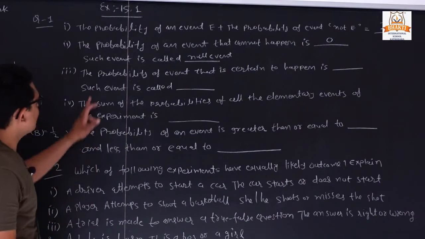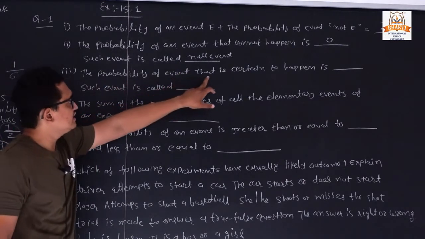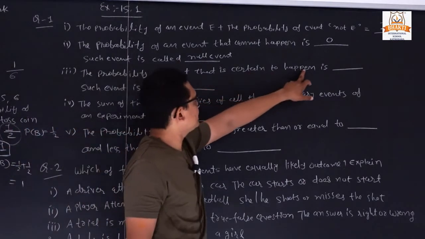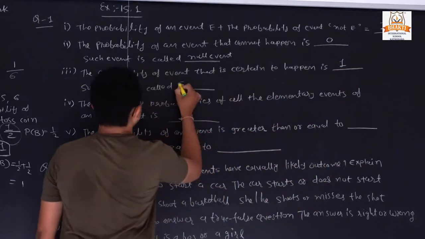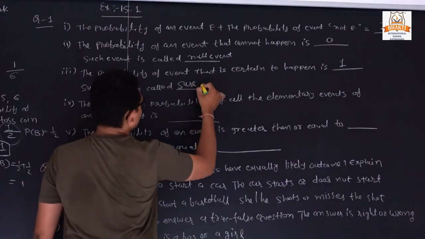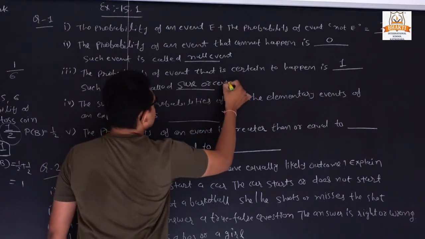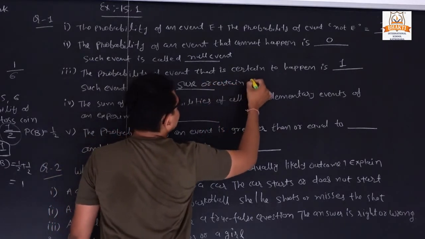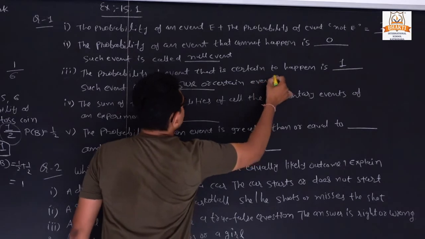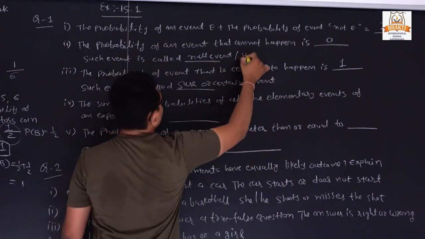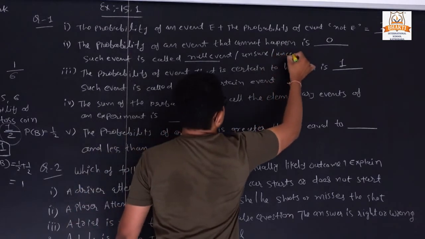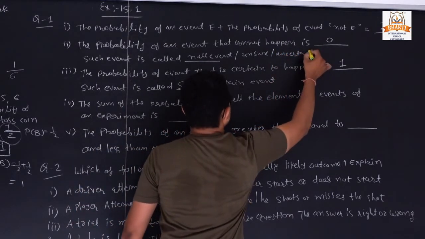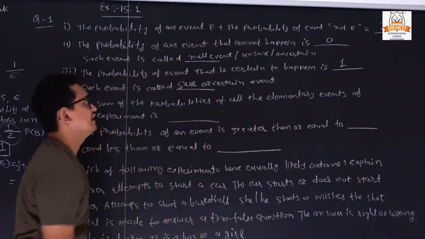And the probability of an event that is certain to happen is 1. So it is called a sure event. Clear? Sure, or sometimes it is also called a certain event. A null event is sometimes also called unsure, or uncertain. Clear? We have so many names for that null event.